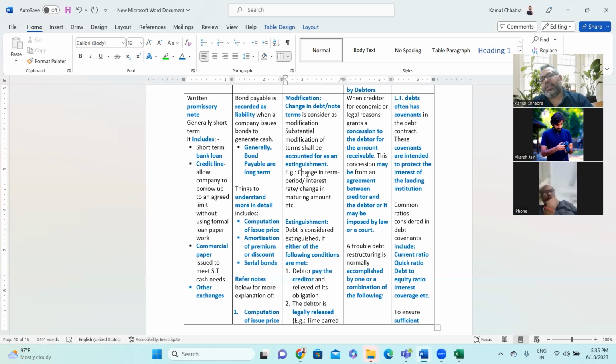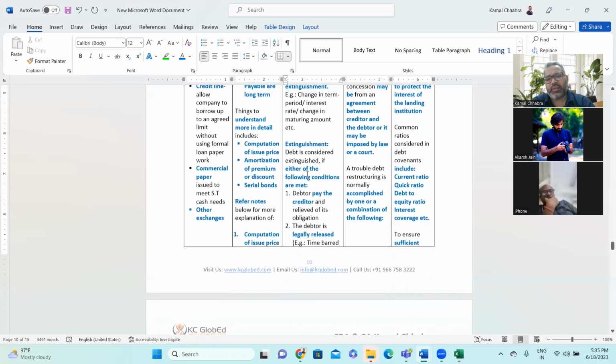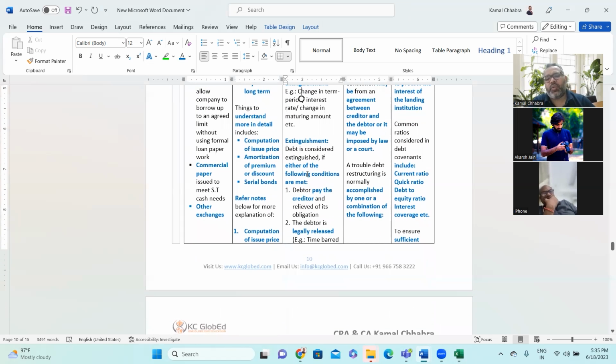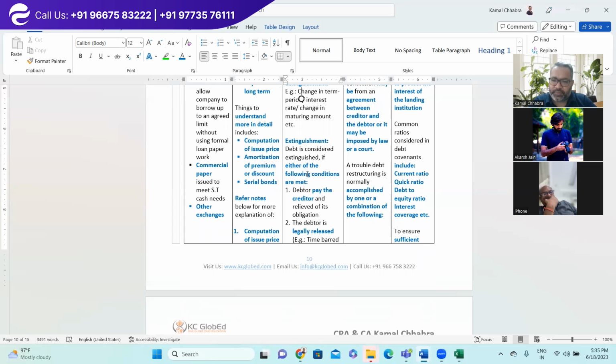Extinguishment. Extinguishment of debt is considered if either of the following two conditions is met. First one is the debtor pays the creditor and is relieved of its obligation. That means once you have done the full and final settlement of the respective debt, then the debt or loan is called extinguished. That means there is nothing left.